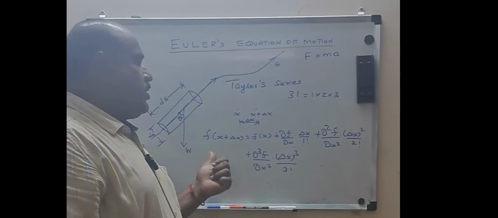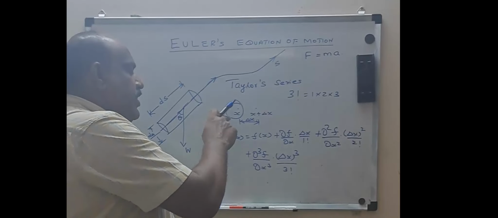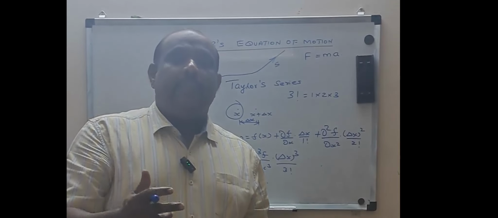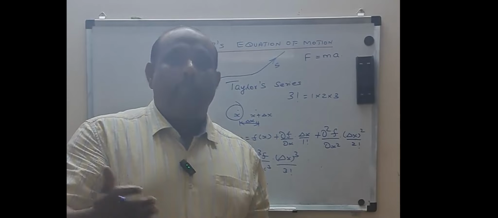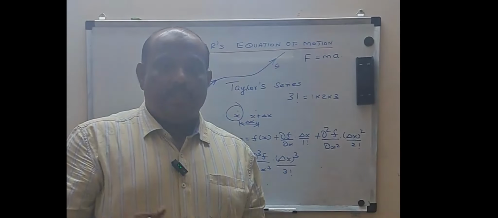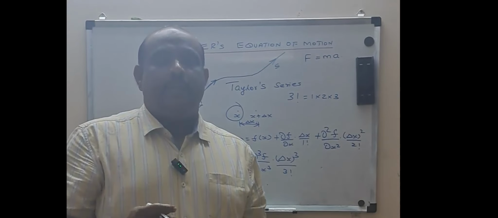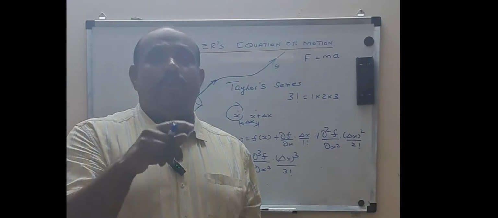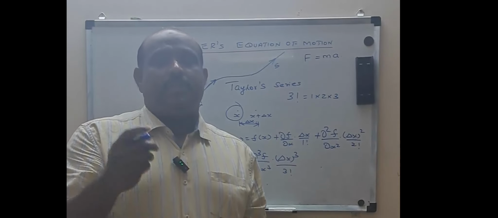So what is the use of this Taylor series? It means if I know the value of a function at x, then I may be in a position to find the value of the function at x plus delta x. I will repeat the statement. What is the usage of the Taylor series? The usage is that if you know f of x, then you can find the value of the function at x plus delta x.